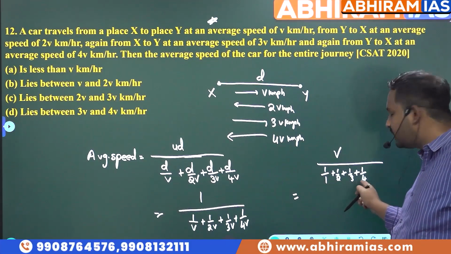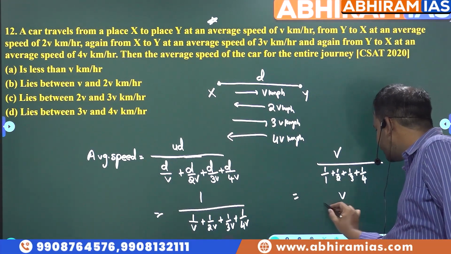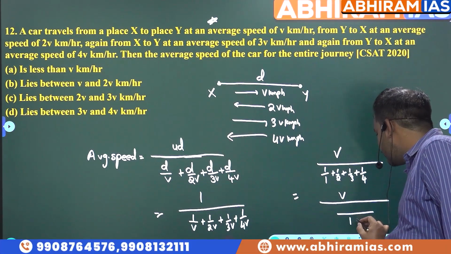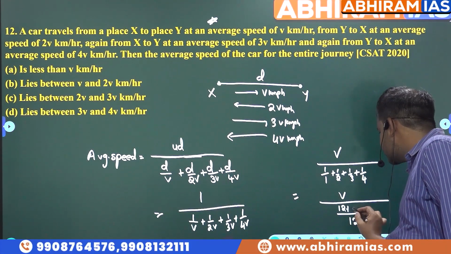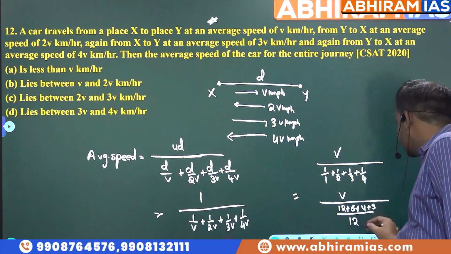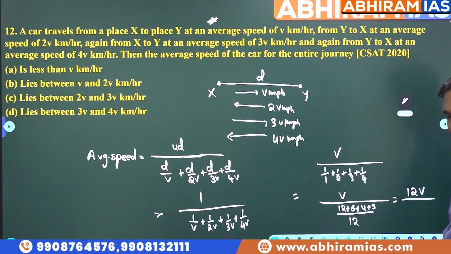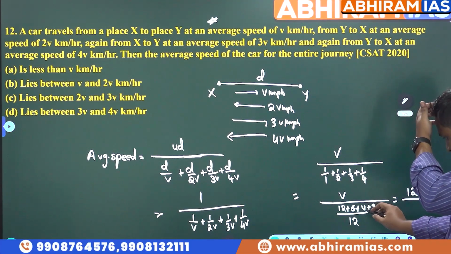What is the LCM of 1, 2, 3 and 4, students? 12. So v by, I will have 12 plus 6 plus 4 plus 3. This 12 will go to the numerator, it will become 12v. And in the denominator, what am I left with, students? 25.